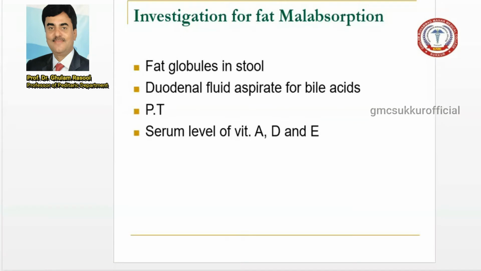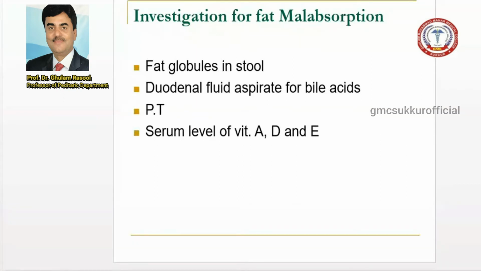Fat malabsorption is investigated with the stool, in which you can see fat globules. When fat globules are present, you can say this is fat malabsorption, and you can advise the children a workup for fat malabsorption.